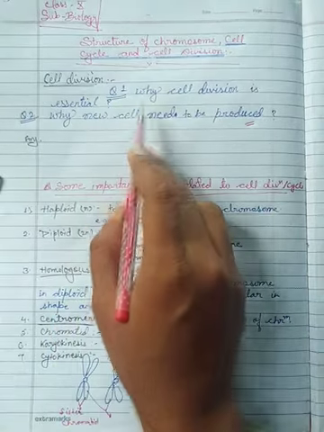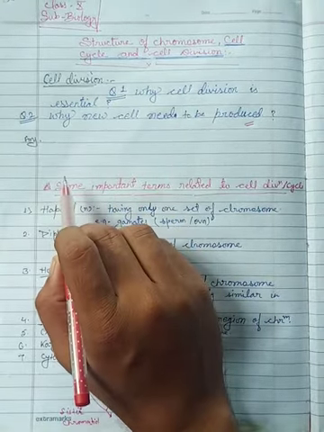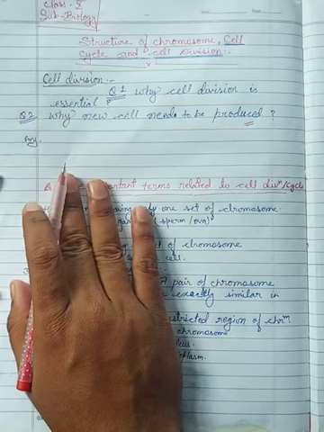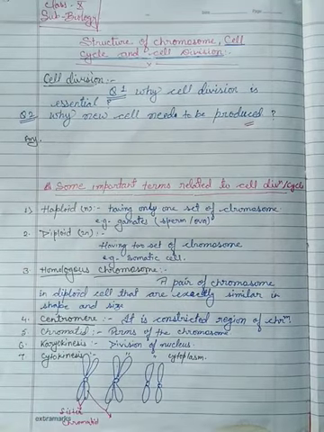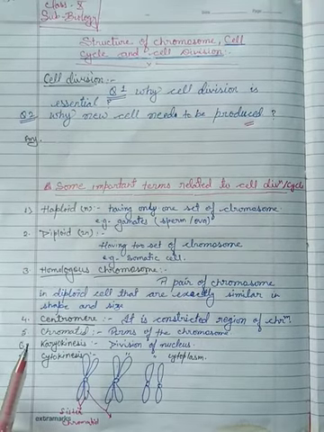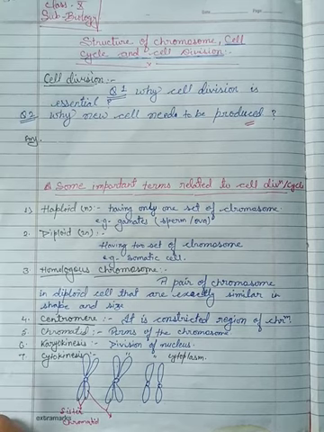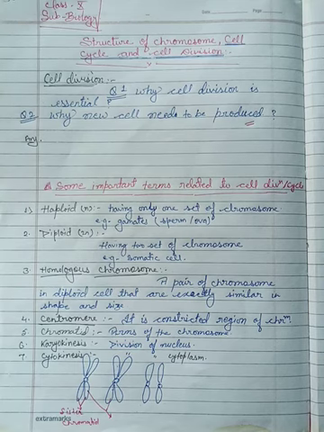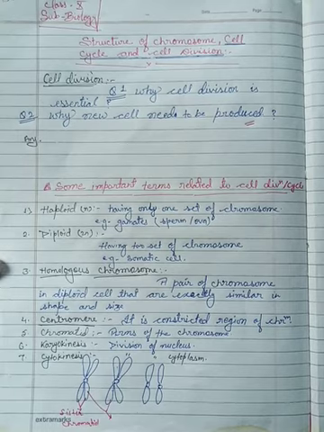Now, why is cell division essential? I think cell division is essential for growth and development, for the replacement of cells, repairing of cells, and for reproduction in unicellular organisms.